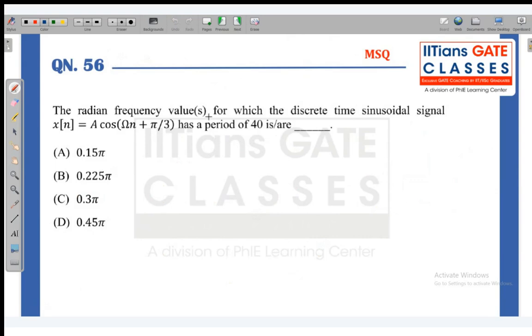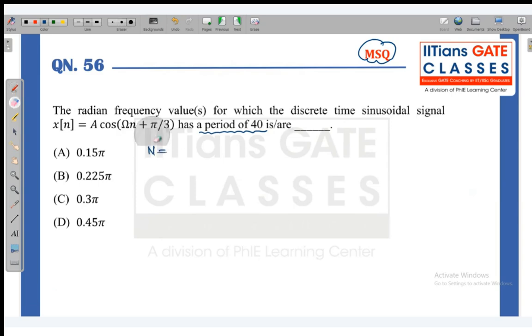Now, this question was an MSQ. Again, there is a controversy in this question. The radian frequency values for which the discrete time sinusoidal signal x of n equals A cos of omega n plus pi by 3 has a period of 40. So it is given that the period of this signal is 40, and this is a discrete time signal.